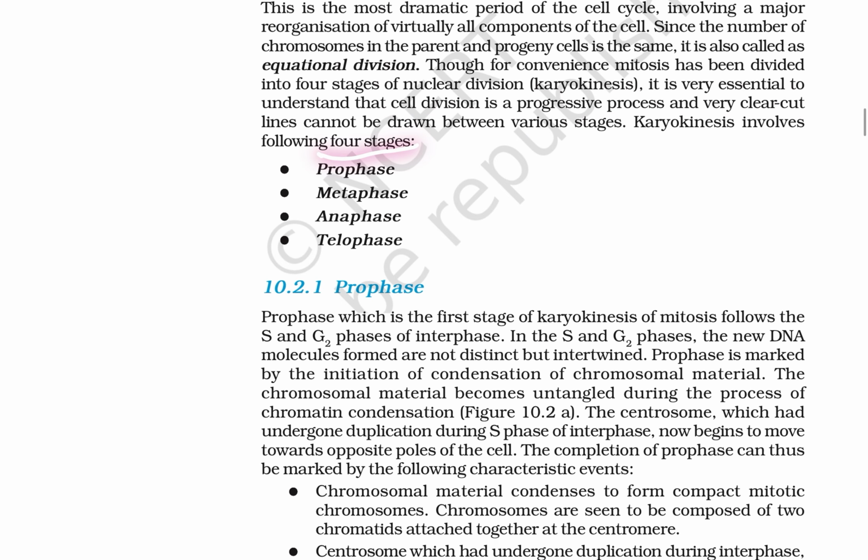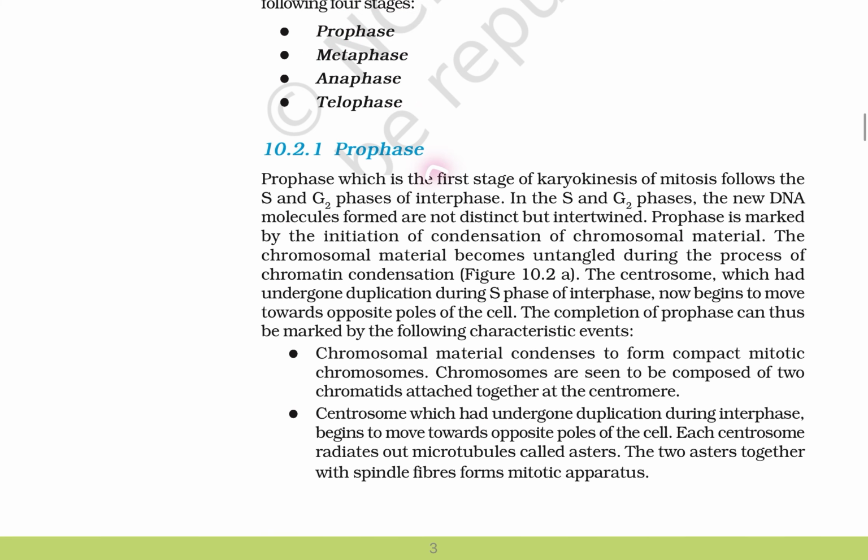Karyokinesis involves the following four stages: prophase, metaphase, anaphase, telophase. Prophase is the first stage of karyokinesis of mitosis, following the S and G2 phases of interphase. The S and G2 phases and the newly formed DNA molecules are not distinct but are intertwined. Prophase is marked by initiation of the condensation of chromosome material.